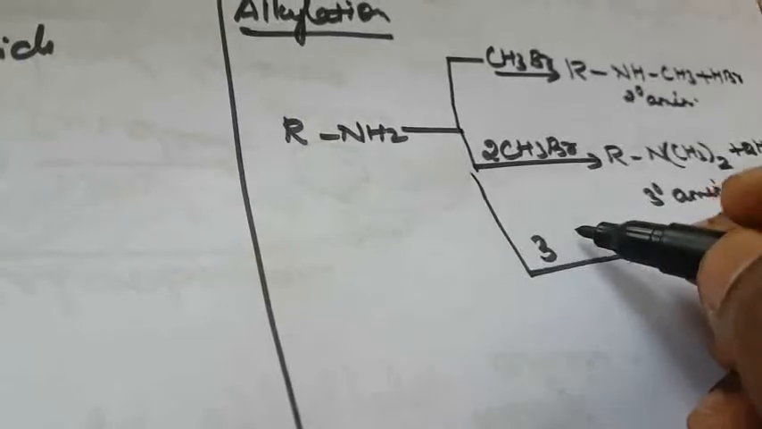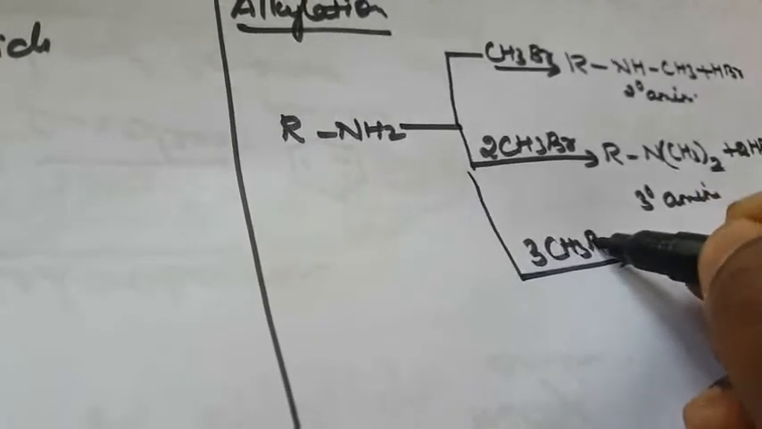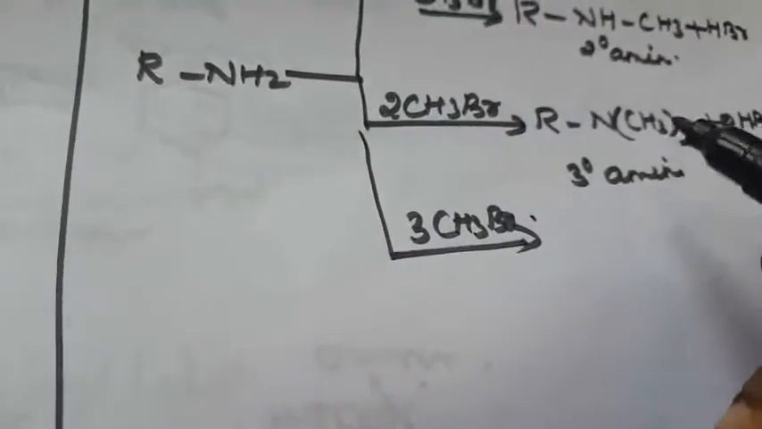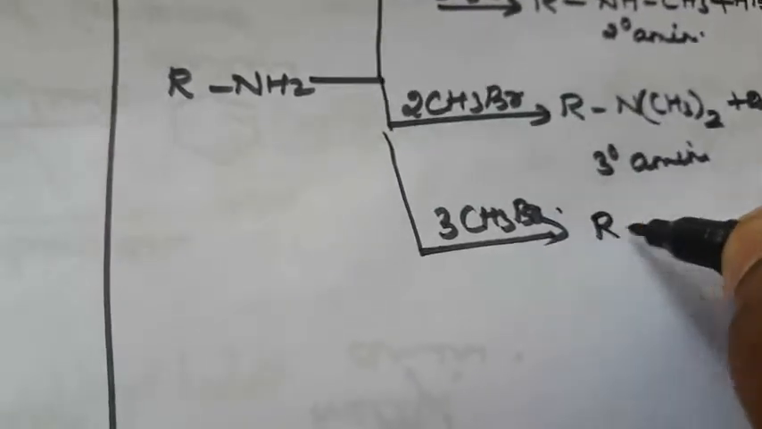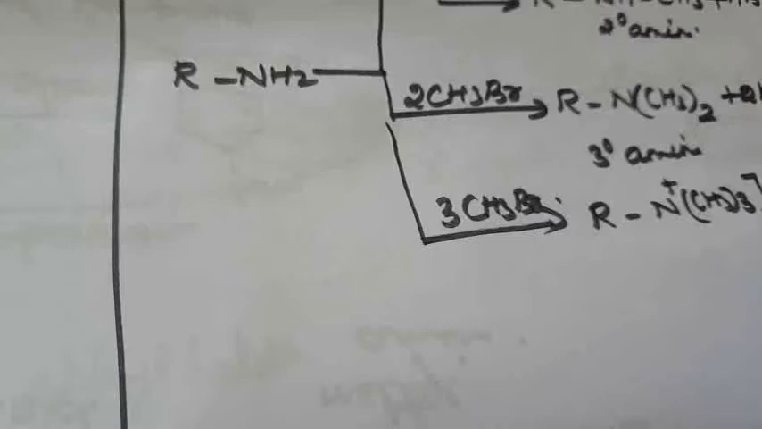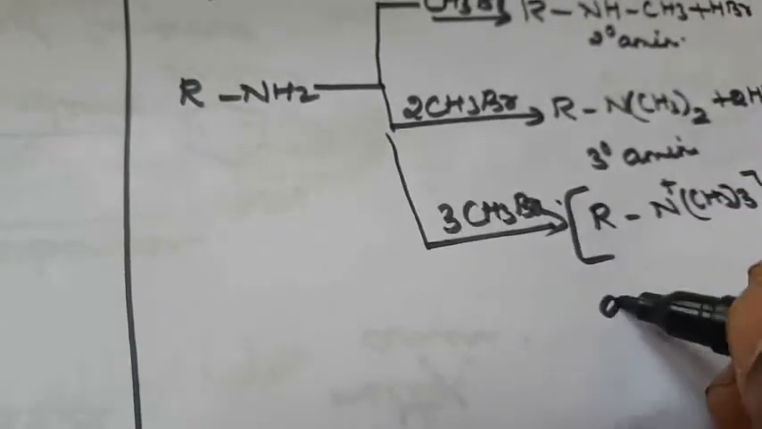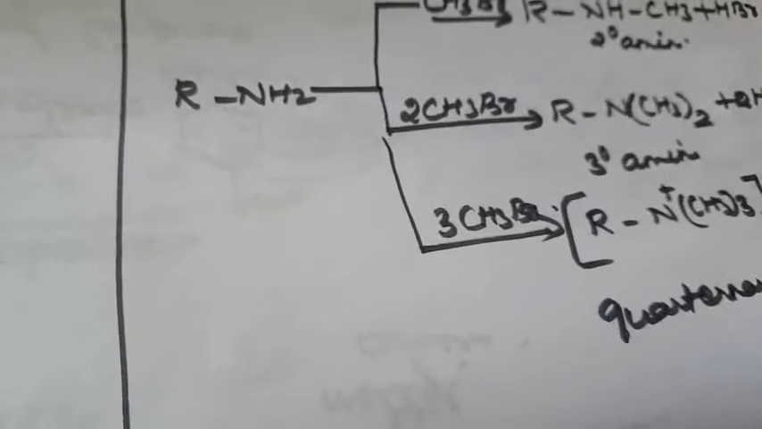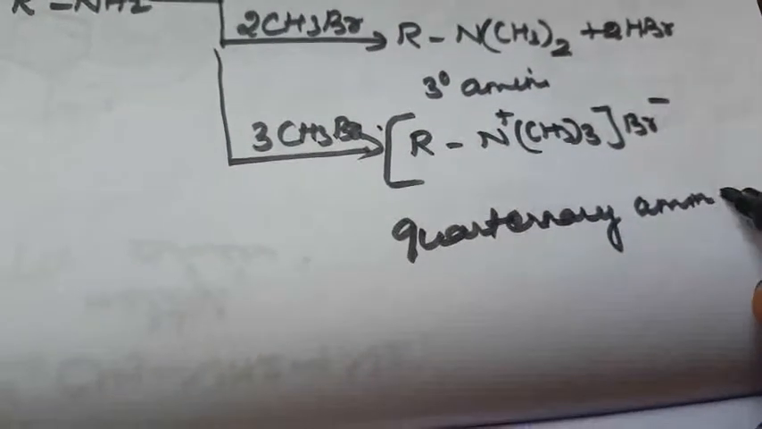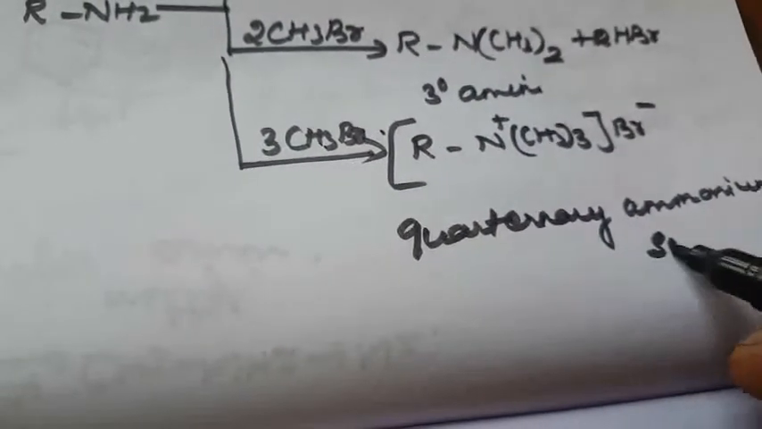We already studied the Hofmann reaction, right? With CH3Br, what is the compound? That is the quaternary ammonium salt, N+(CH3)3 Br-. So this is the quaternary ammonium salt. Next one is acylation. What is meant by acylation?